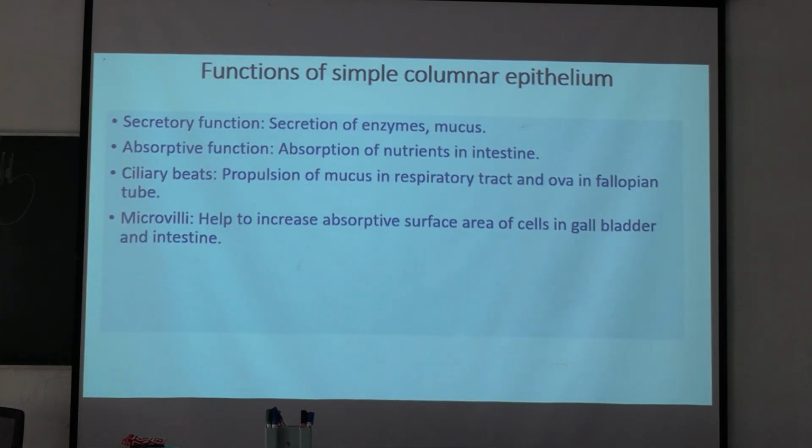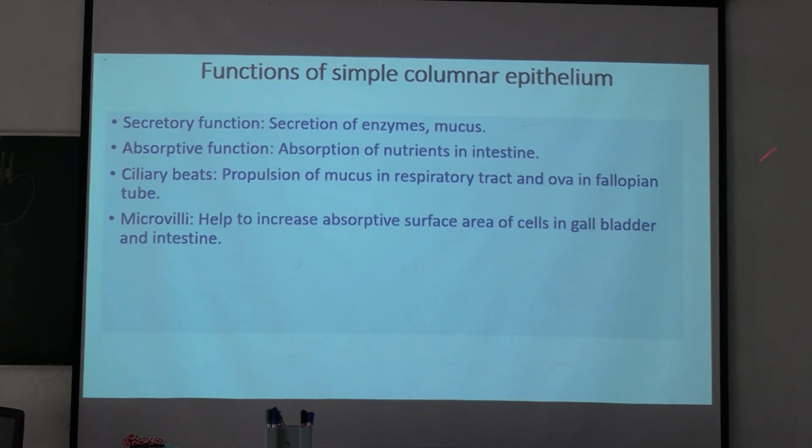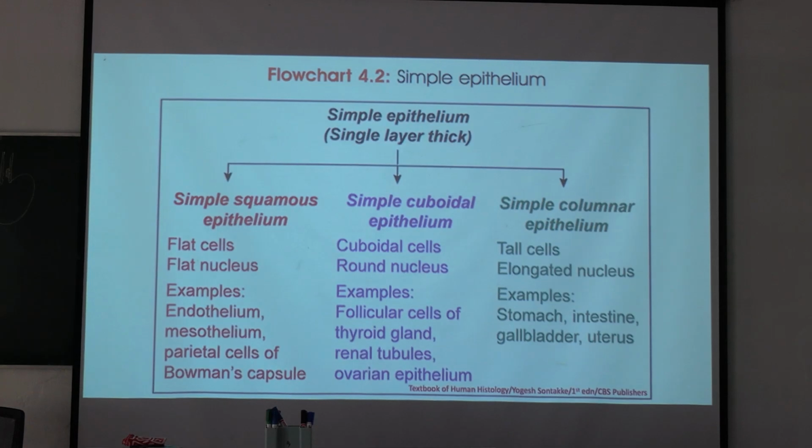What are the functions? Secretory function: secretion of enzyme and mucus in the intestine. Absorptive function: absorption of nutrients in the intestine. Ciliary beating: propulsion of mucus in respiratory tract and ova in fallopian tube. Microvilli help to increase the absorptive surface area of the cells in gallbladder and intestine. Okay, so these are the functions of simple columnar epithelium.